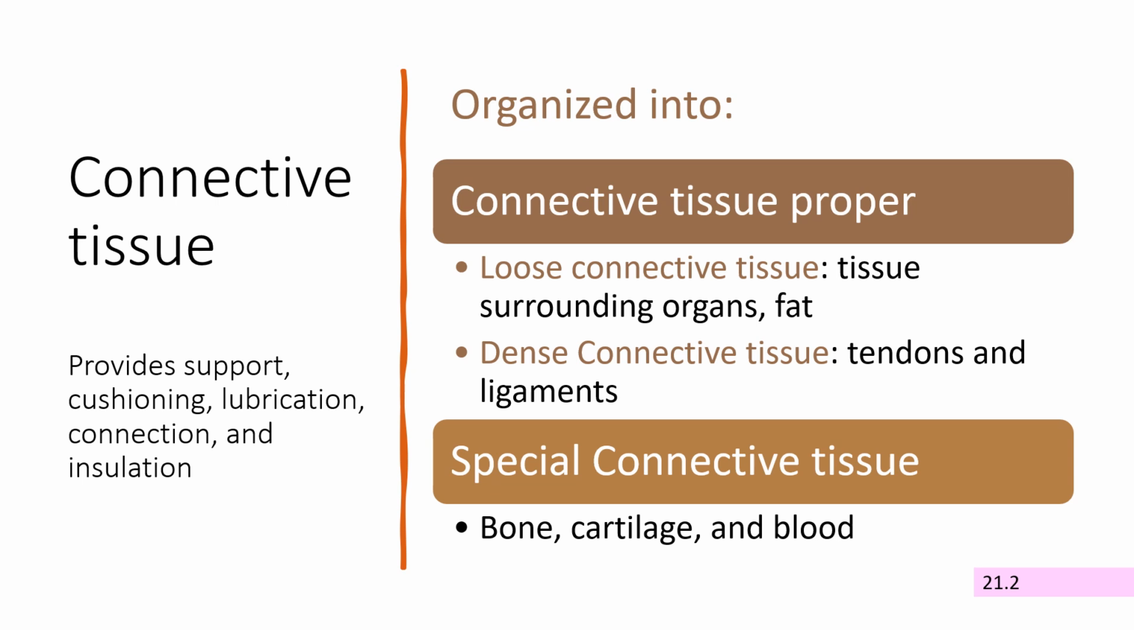There are many different types of connective tissues, and they're organized into 2 main groups: the connective tissue proper, which includes tendons and ligaments, as well as all the loose connective tissue surrounding our organs, and the special connective tissues, the bone, cartilage, and blood.